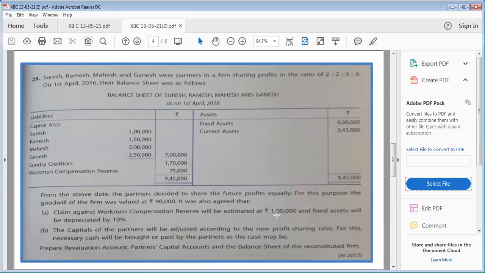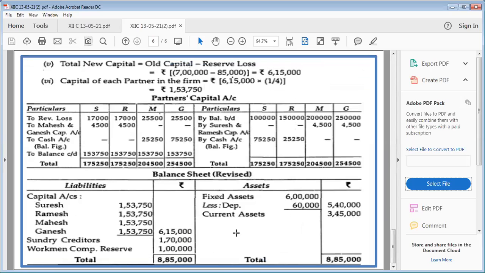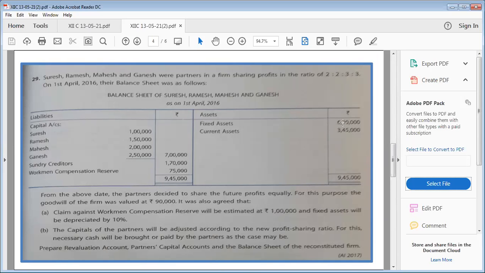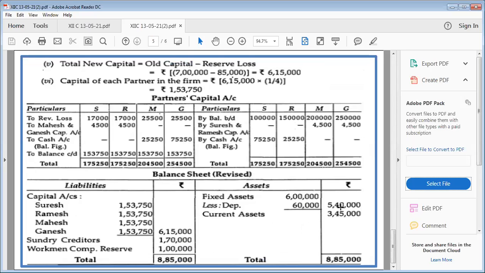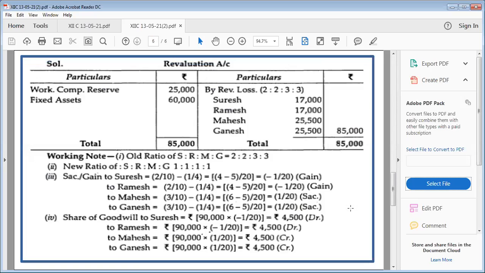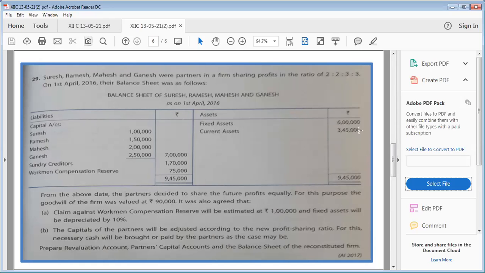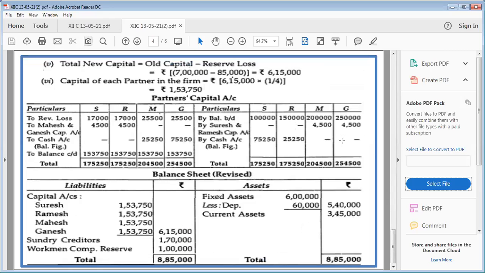And this claim is always for the future. For the future means now WCR will go inside the balance sheet with 1 lakh rupees. You can see here it is. Now let us proceed towards fixed assets. Fixed assets were depreciated by 10%. So 6 lakh minus 60,000. Now fixed assets will go by 5 lakh 40,000. And there was no change on current assets. So current assets will go as it is. And your balance sheet will tally.